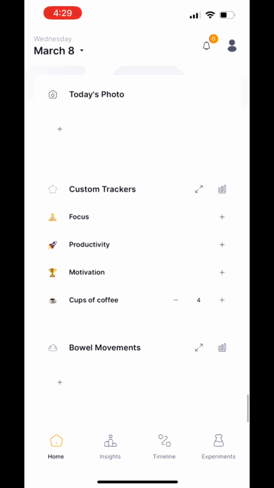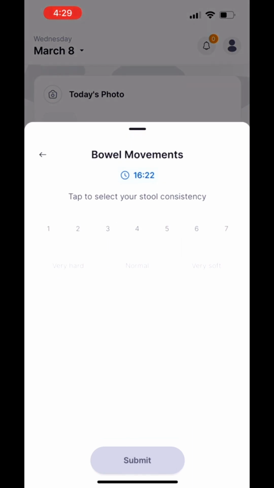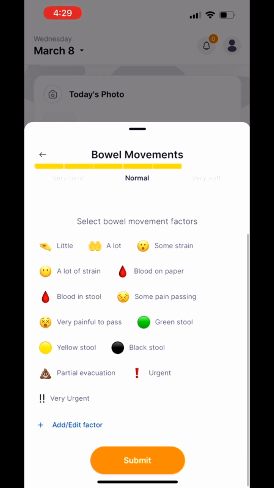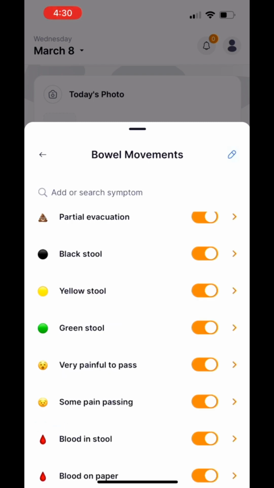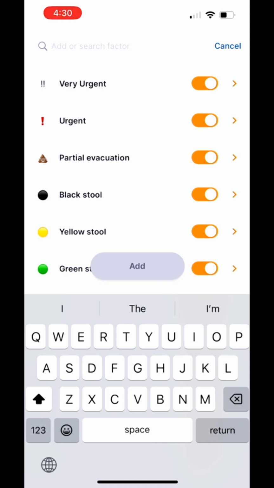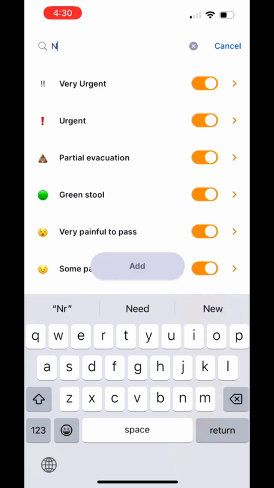And down here at the very bottom, you're given two more options: custom factors, where you can add your own factor, and also bowel movement. Very interesting. I am intrigued. I'm going to take a look at that. So you have different options: a little, a lot, some strain. It's very funny. Also, you can select different colored stools as well.